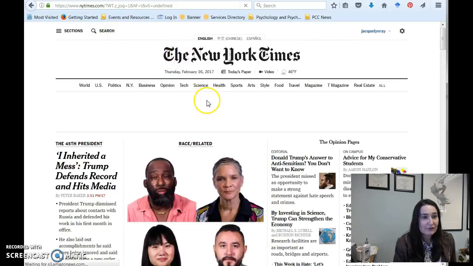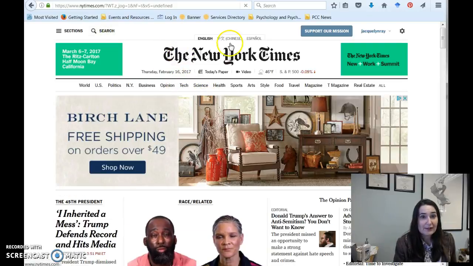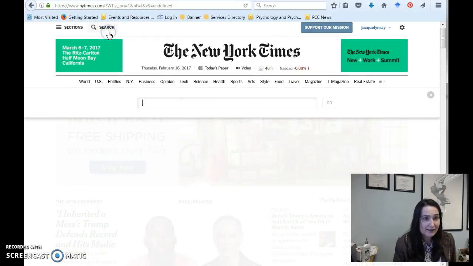The New York Times has done a really good job of indexing their material to make it searchable. Oh, and by the way, again, the website is just up here in the URL bar, www.nytimes.com. So where is our search feature? Didn't I just click that? There it is. Okay.